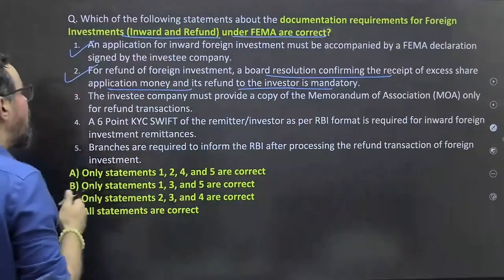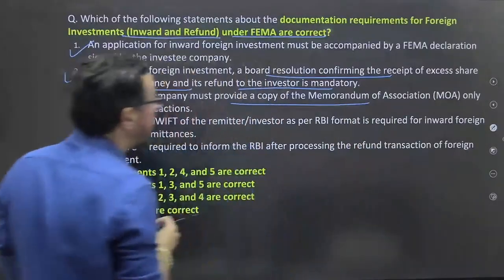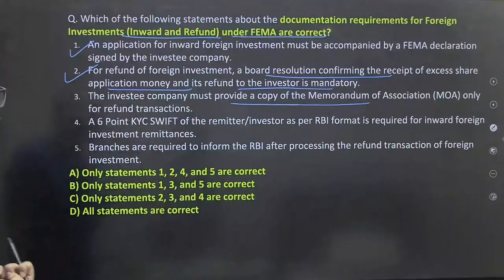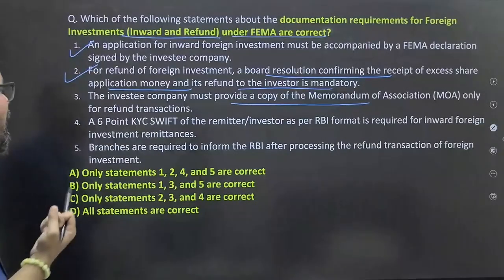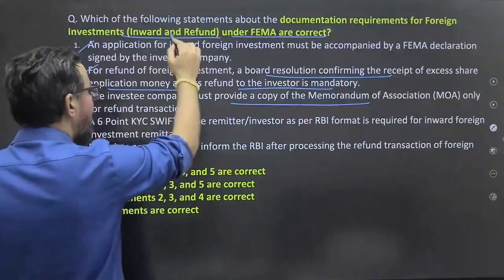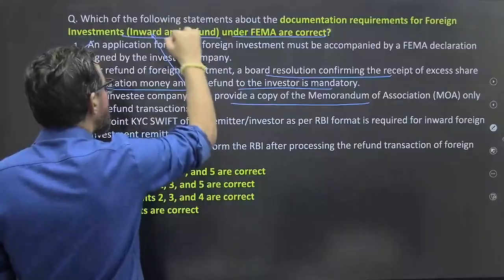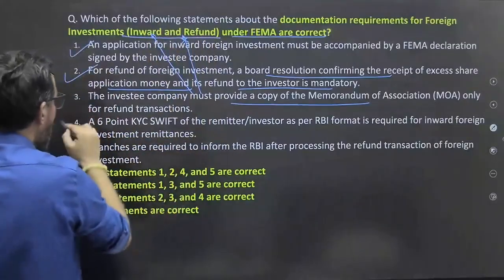True. The investee company must provide a copy of the memorandum of association only for the refund transaction. MOA is required in refund transaction? I guess MOA copy is not required in this particular one. It is required at the time of आपका inward remittances. ठीक है, MOA is required at the time of inward remittances, not in refund. ठीक है, so this is doubtful.